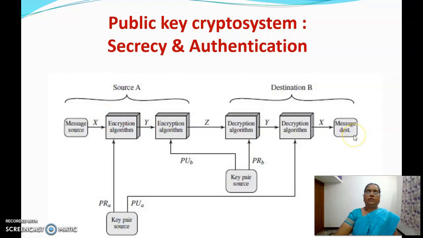So the receiver will identify the sender, and since it is encrypted using the public key of the receiver, nobody else can decrypt it because the private key is known only to the receiver. So according to this algorithm, both confidentiality and authentication are implemented using public key cryptography. Here we have two levels of encryption.